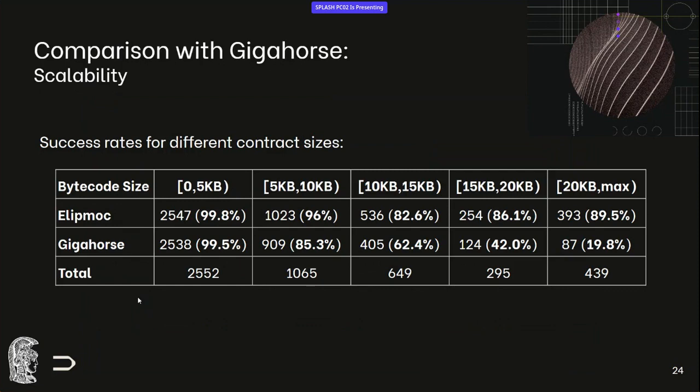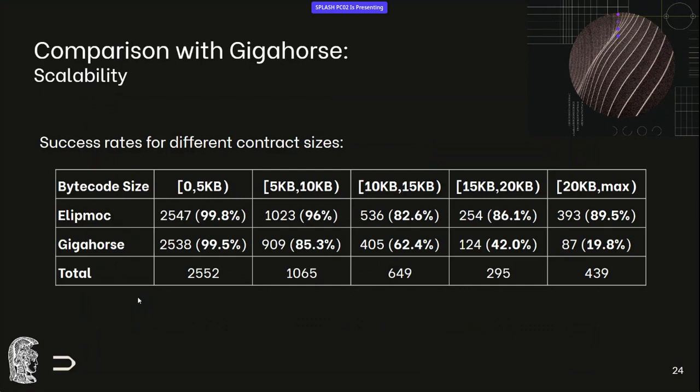Now, what we see here is that for larger contract sizes, say contracts over 15 kilobytes up to 20 kilobytes, Elipmoc can decompile 86% of them, where Gigahorse can only decompile 42% of them. And for contracts over 20 kilobytes, Elipmoc can decompile 89% of them, where Gigahorse can decompile under 20%.